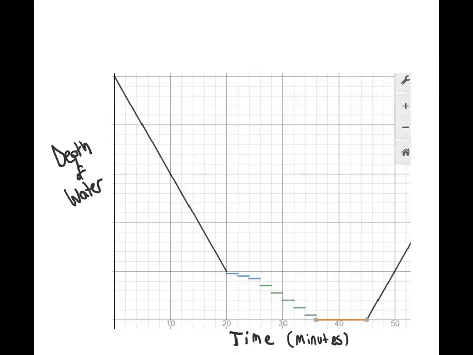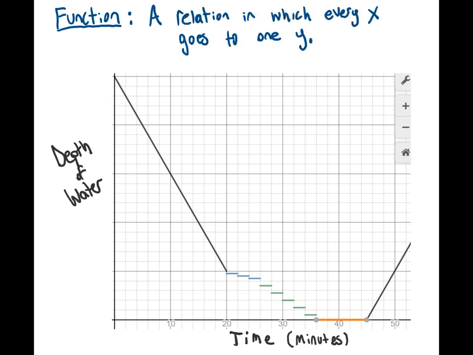So before we continue to look at the features of functions, let's consider what a function is. So a function is a relation in which every x goes to one y. So in this case, our x is time and our y is depth. So at every time, there should be only one depth. And so you can see for any time that I select, if I look up, there's only one point on the graph. That's the depth at that point. At this time, there's only one depth. At this time, there's only one depth. It's okay that there's the same depth at multiple times, but every time is going to only one depth.